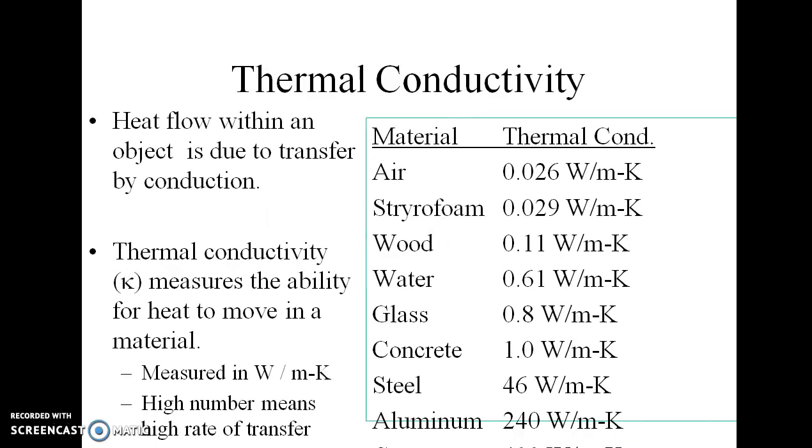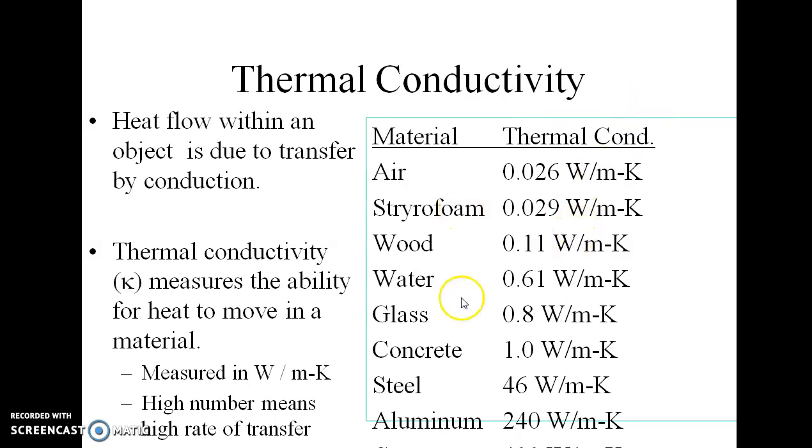Now these are some thermal conductivities of materials. Heat flow within an object is due to conduction. Thermal conductivity is a measure of the ability of heat to move in a material. Its unit is watt per meter Kelvin. A high number means a high rate of transfer.